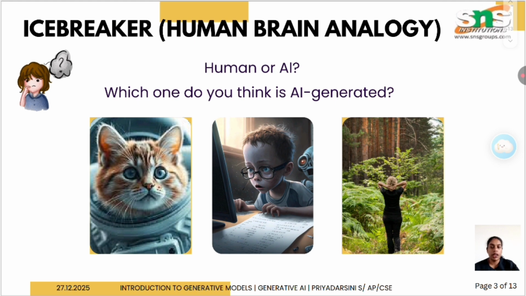Early AI systems were designed mainly to analyze and predict. It was based on probability and segregation, where the probability between 0 and 1, yes or no, was identified. But now AI systems can write essays, generate images, compose music, and even generate code. The creative capability comes from the generative model.